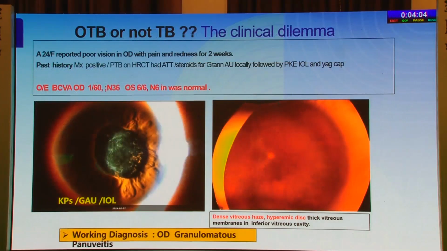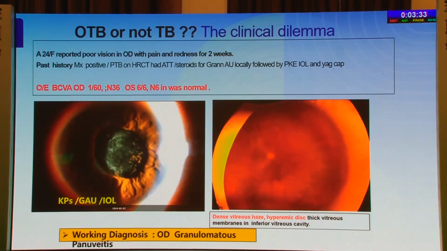The next case was a 24-year-old who had poor vision in the right eye for 2 weeks. The past history was that she had an MTB positive, she had a tuberculous lesion on the lung, and she had ATT. She had a granulomatous uveitis. The local doctor had treated her and had also operated on her for phaco-IOL, and a YAG capsulotomy was done. But she came to us with a vision of 1/60 in the right eye. You can see that there was a granulomatous inflammation in the right eye, and the vitreous showed a dense haze with a hyperemic disc and thick vitreous membranes in the inferior vitreous cavity.